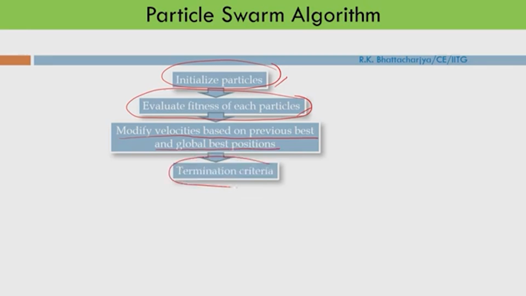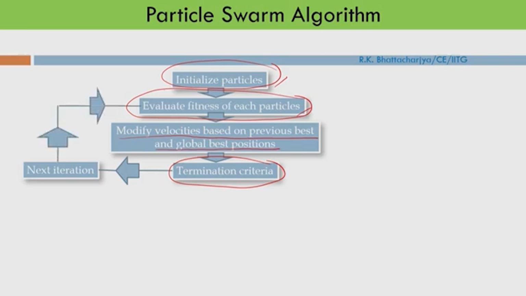Then we check the termination criteria. If it is satisfied, it will terminate, otherwise it goes to the next iteration. This process continues until the termination criteria are satisfied. Once satisfied, you declare the optimal solution.